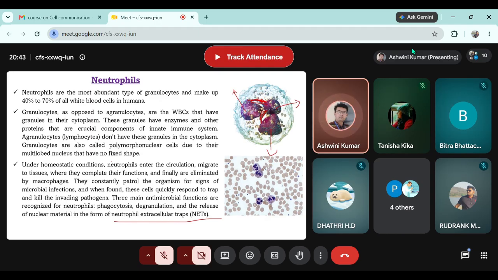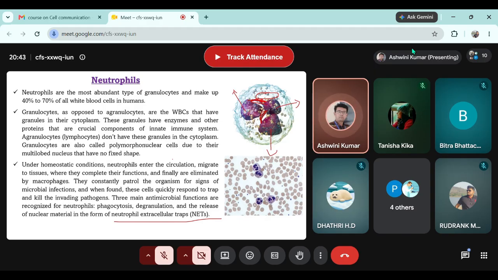Sometimes there are multiple droplets of lipid inside adipocytes, sometimes there's a single large droplet of lipid inside the adipocyte. Now, because of the deposition of lipid inside the cell, the nucleus of the adipocyte is almost every time pushed to the periphery, so that the inner part of the cell, the intracellular space, can have more space to accommodate the lipid droplets.